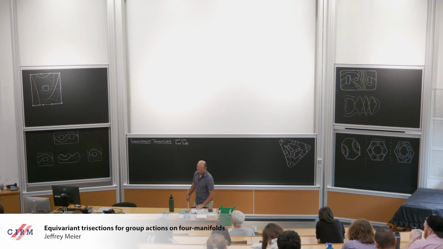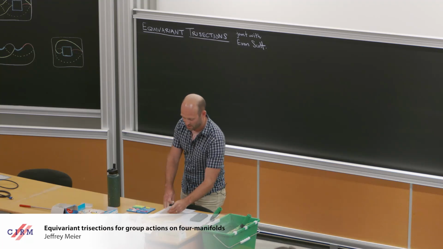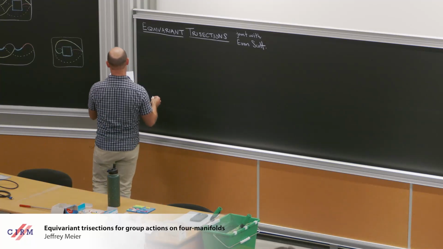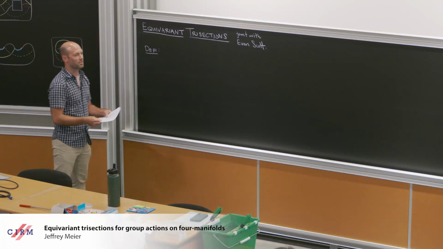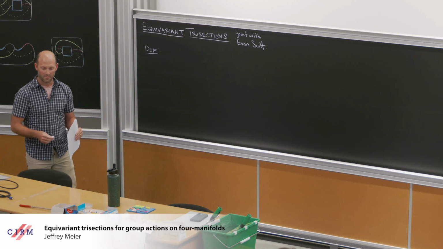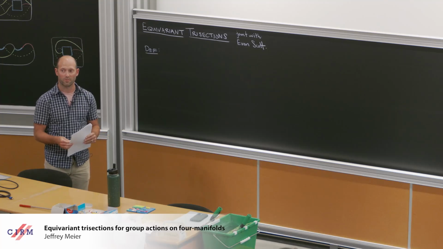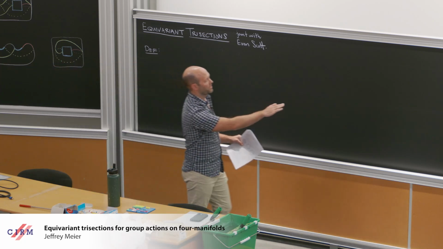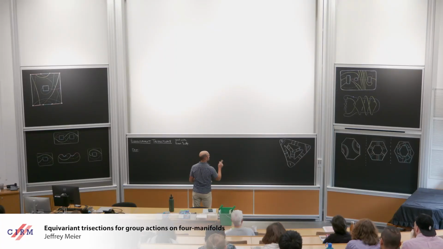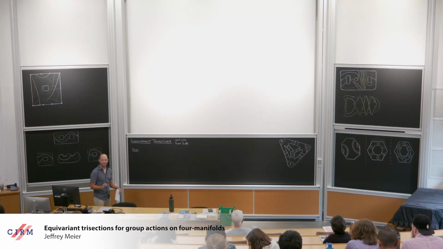Okay. All right, let's start off with the definition, and then we'll unpack any terms that come up that we're not happy with. Fortunately, Evan talked a little bit about a special class of finite group actions on four-manifolds called linearly parted actions. And Evan drew a picture very similar to this one. Exercise: figure out which chalk strokes are missing from the board. There's at least one missing, probably more.